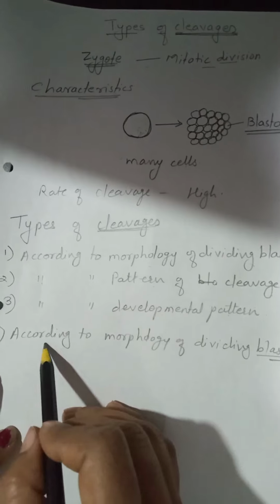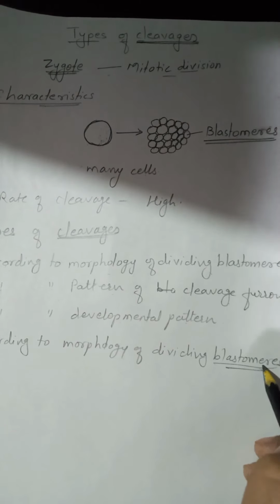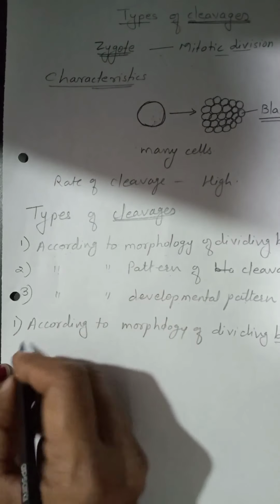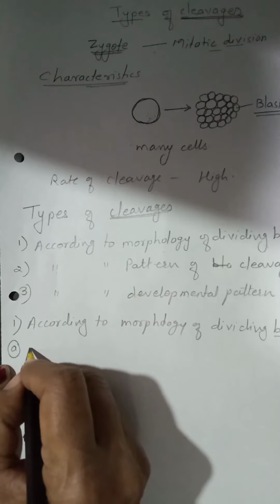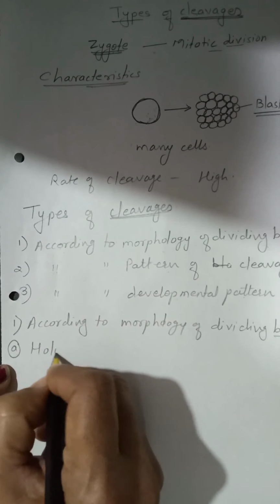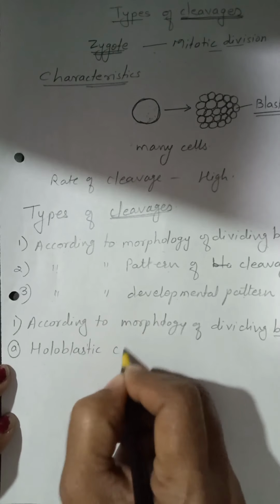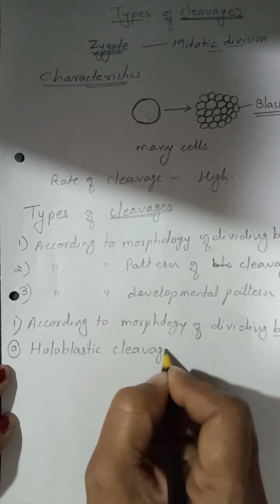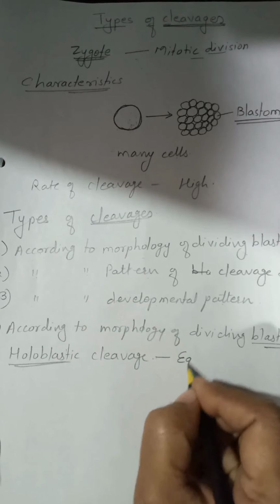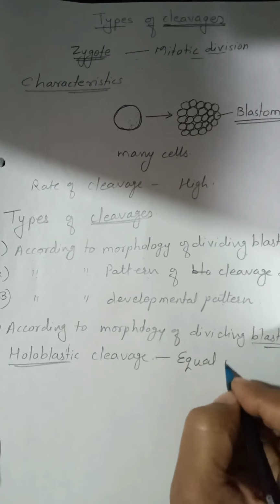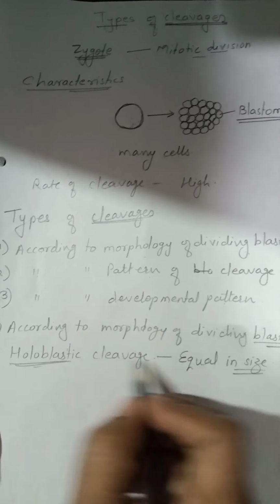This first type is again subdivided into two types. The first is holoblastic cleavage. What is meant by holoblastic? Holoblastic means equal in size.